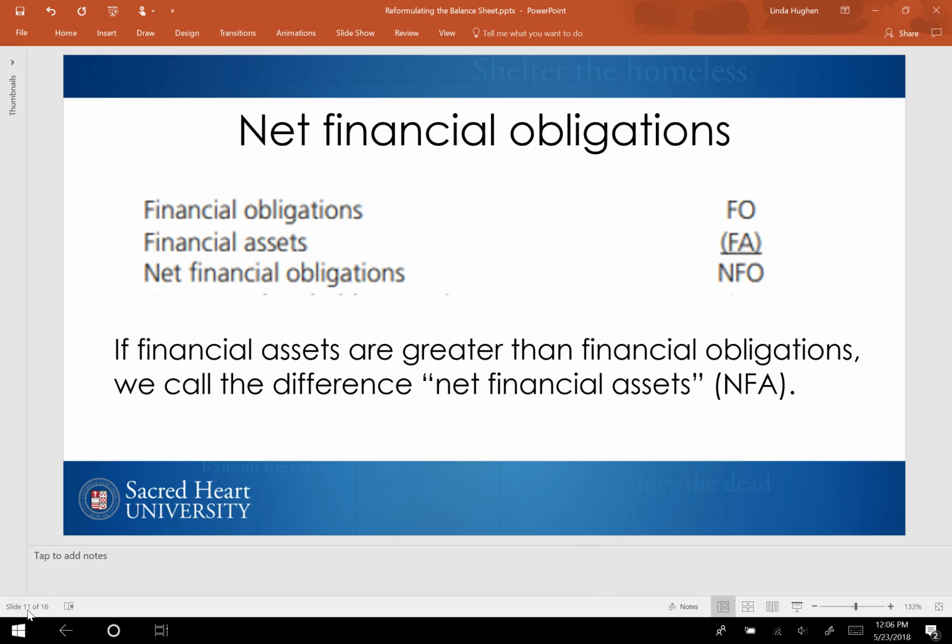So this is what the net financial obligations would look like. We're going to report the company's financial obligations. Subtract from that financial assets. If the obligations are greater than the assets, obviously we're going to have net financial obligations. If perhaps the financial assets are greater, the resulting subtotal would be negative, and we would report that as the net financial assets.